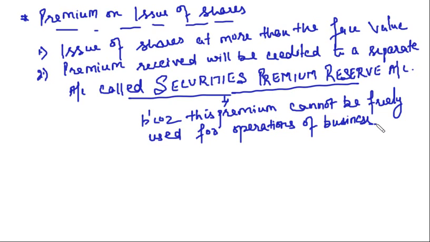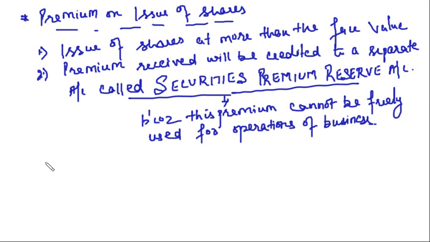right? That is why any premium that is being received on the issue of shares will be credited to a separate account called the securities premium reserve account, and this reserve cannot be freely used for the routine operations of the business. The capital money that you are receiving, the face value, you can use for the routine operations. This securities premium, the premium on the issue of shares, you cannot use for the routine operations of the business. Clear, friends? Right?